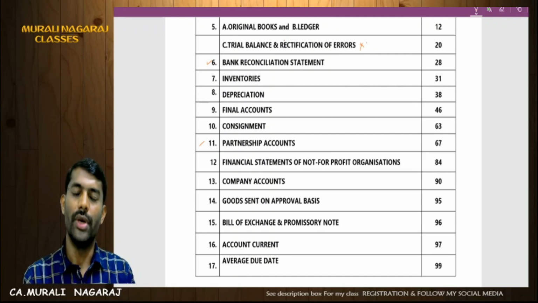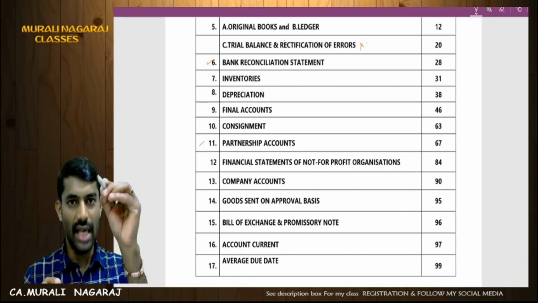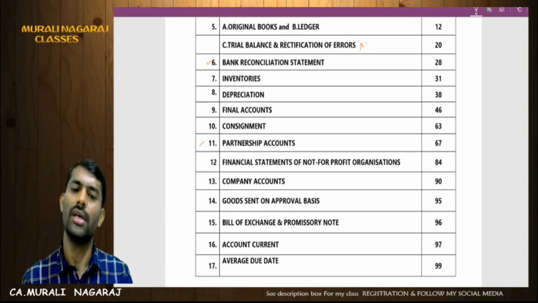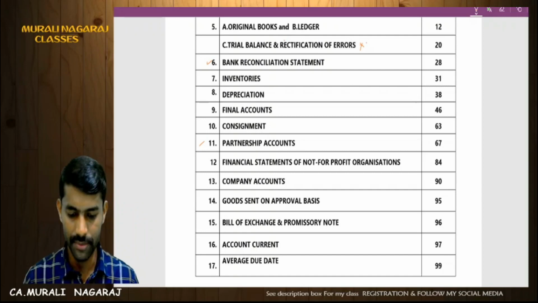Before you enter into it, just have a look at these topics, whether you have covered them or not. So just have a checklist. Have you covered this area or not? If it is covered, just put a tick on it. If it is not covered, just look it up and you can reach it.